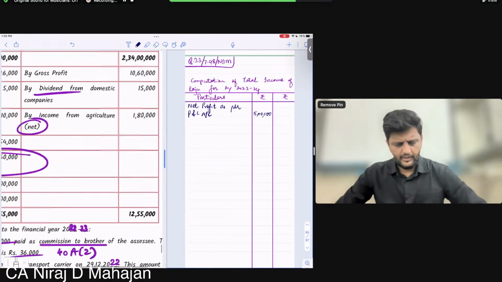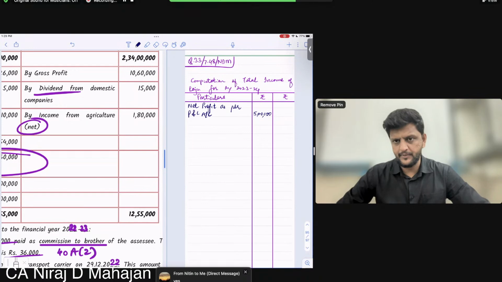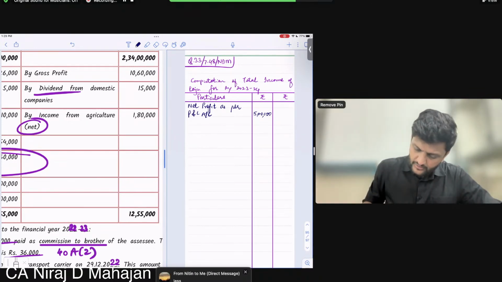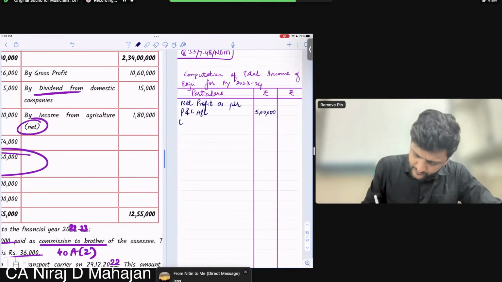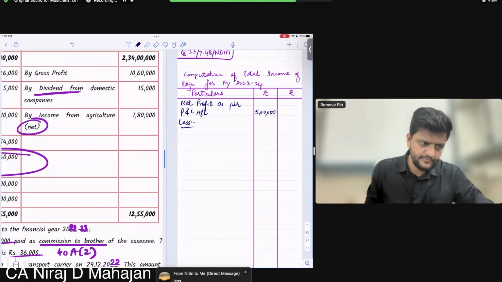Both these amounts, dividend and income from agriculture. The word itself is used for agriculture, which is net. Okay, fine till here. First, what about dividend to be done? We will remove the credit. Why? Because it is not PGBP. We will put it in IOS. So here remove the credit side. My net profit will decrease, so less. Good. Income taxable under other heads.